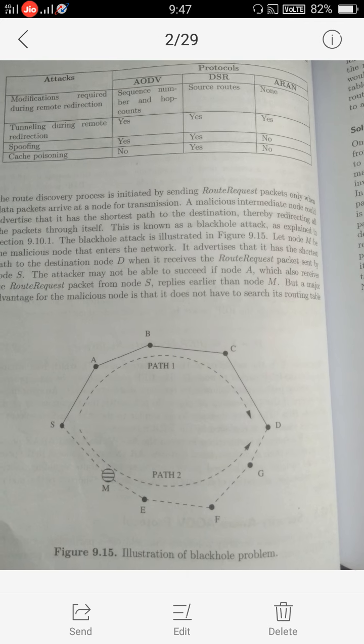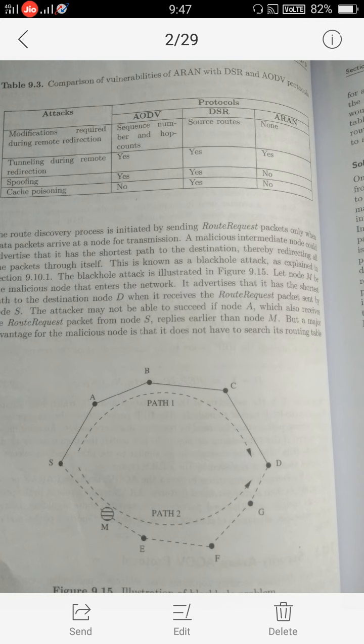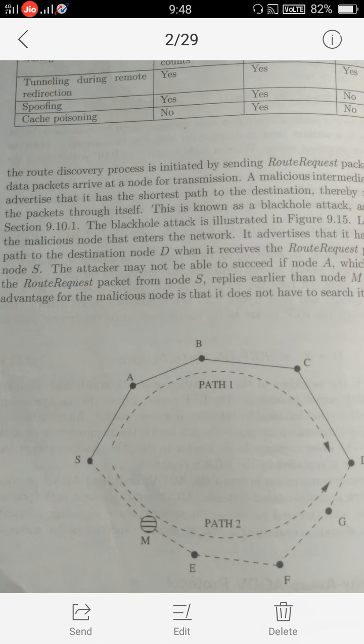This is the example for it. Suppose, see this diagram, a malicious node M is added to this network. This malicious node advertises a path to the sender. It is a simple path, the shortest path, so we can transfer the packet on this path.